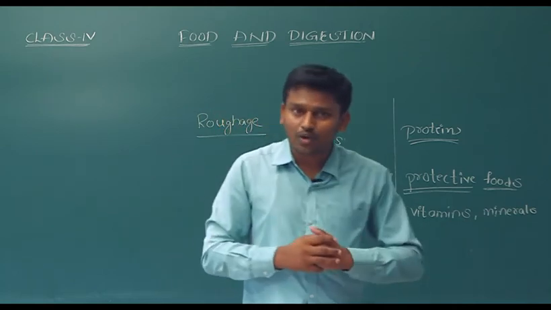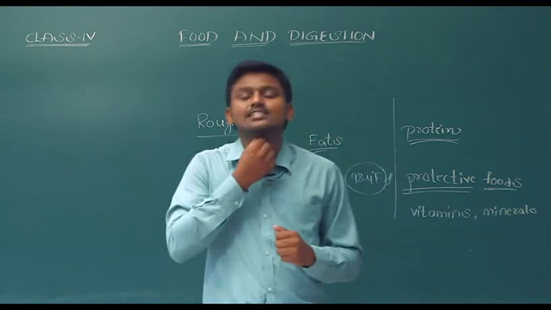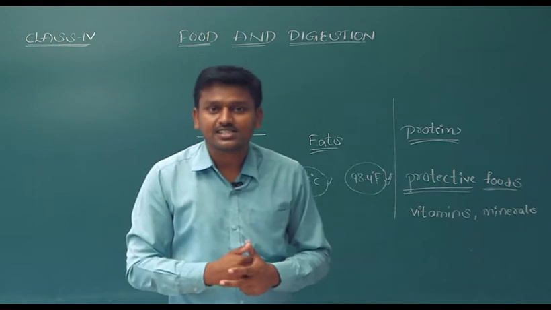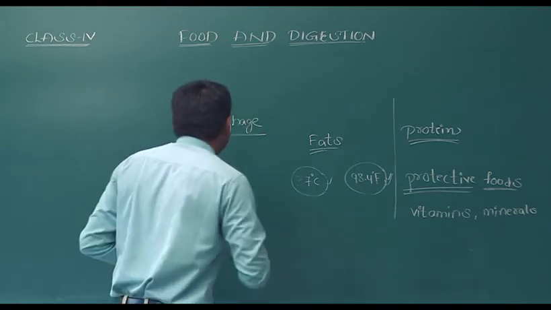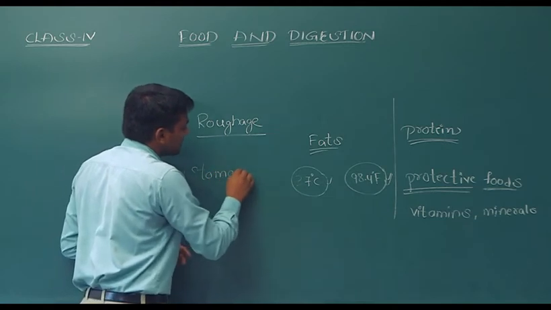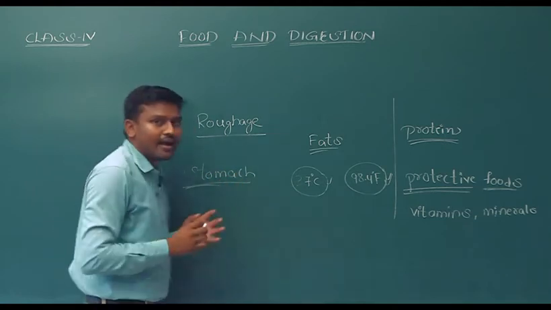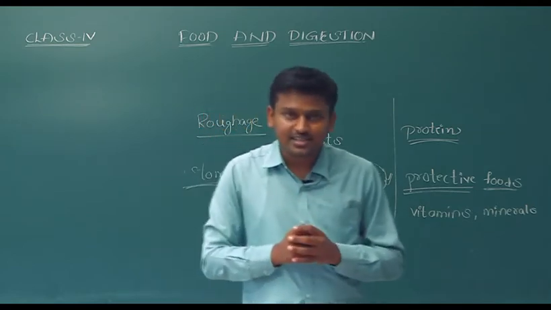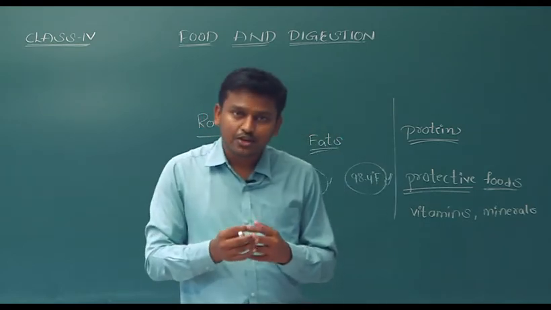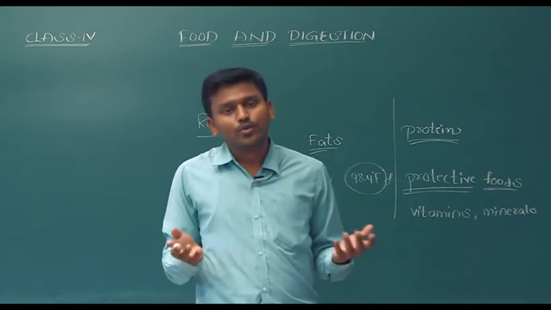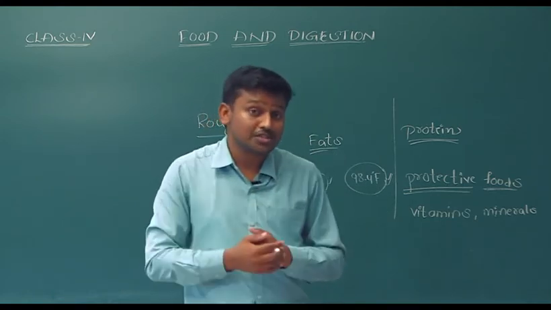What happens after swallowing the food? It goes into our body through the food pipe and reaches the stomach. What is the importance of the stomach? What does it do? The stomach is a muscular bag where food comes, and the stomach releases some enzymes to make that food into simpler substances. Why do we need to make this food into simpler substances?